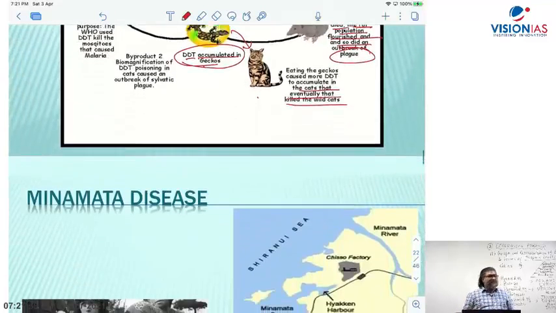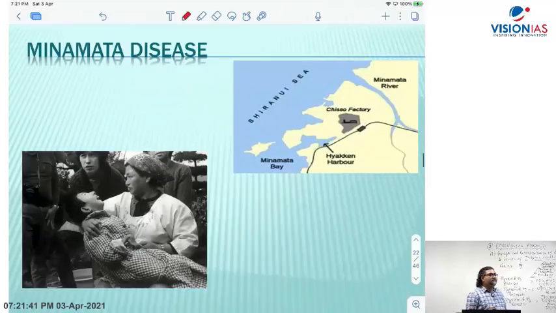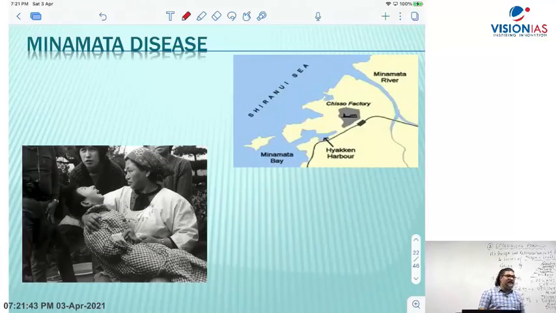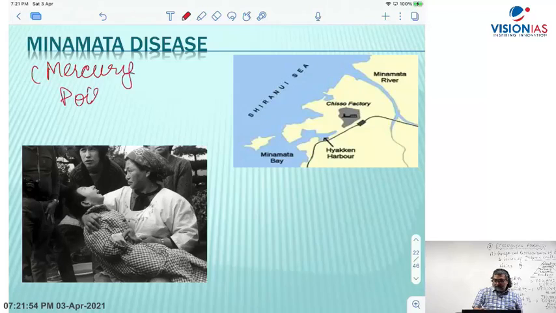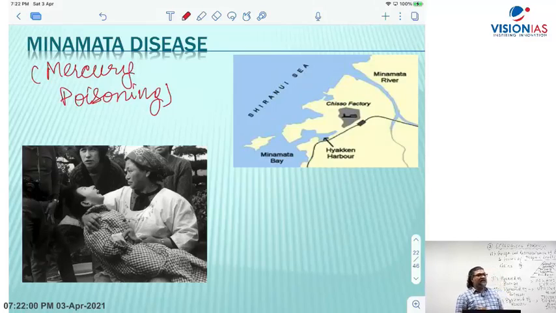Then you all know about Minamata disease. Minamata Bay in Japan, where mercury poisoning happened. Mercury, being a heavy metal, is highly toxic. Mercury poisoning affects the brain and the nervous system.